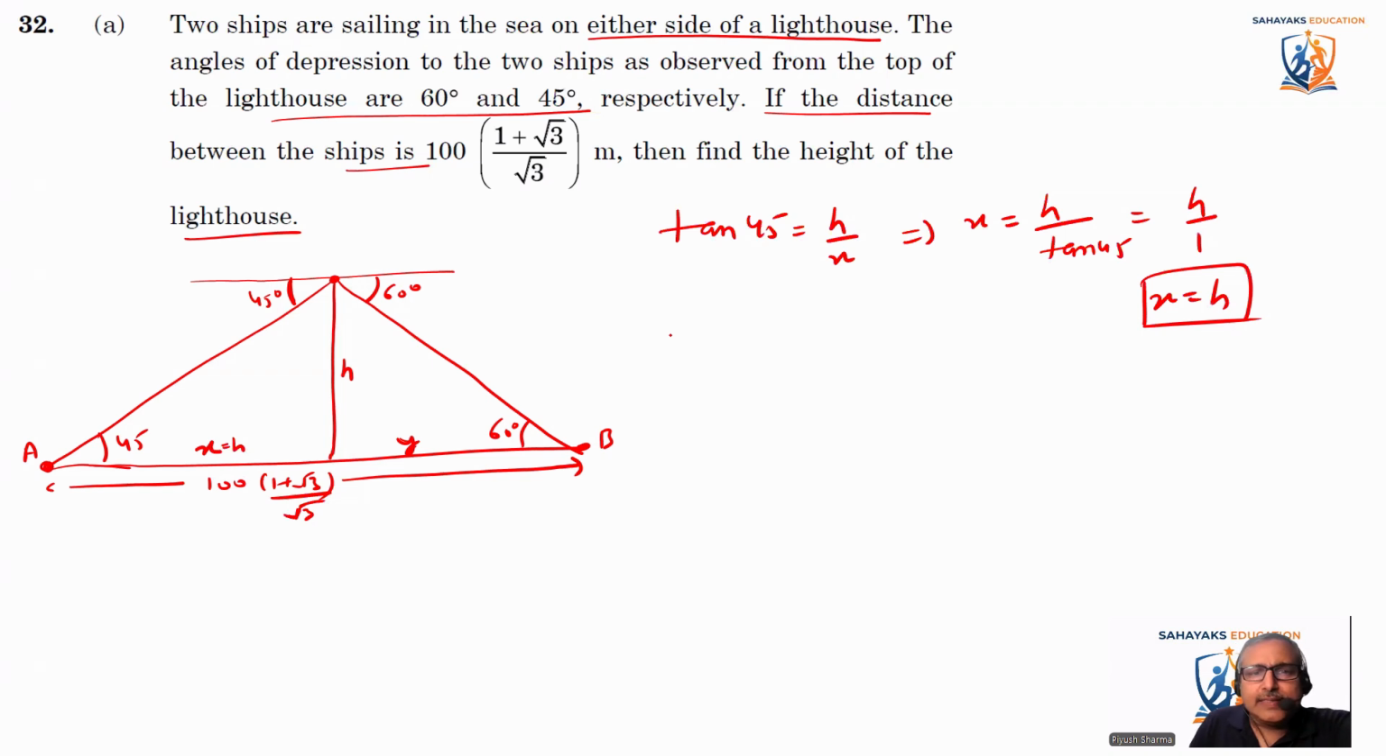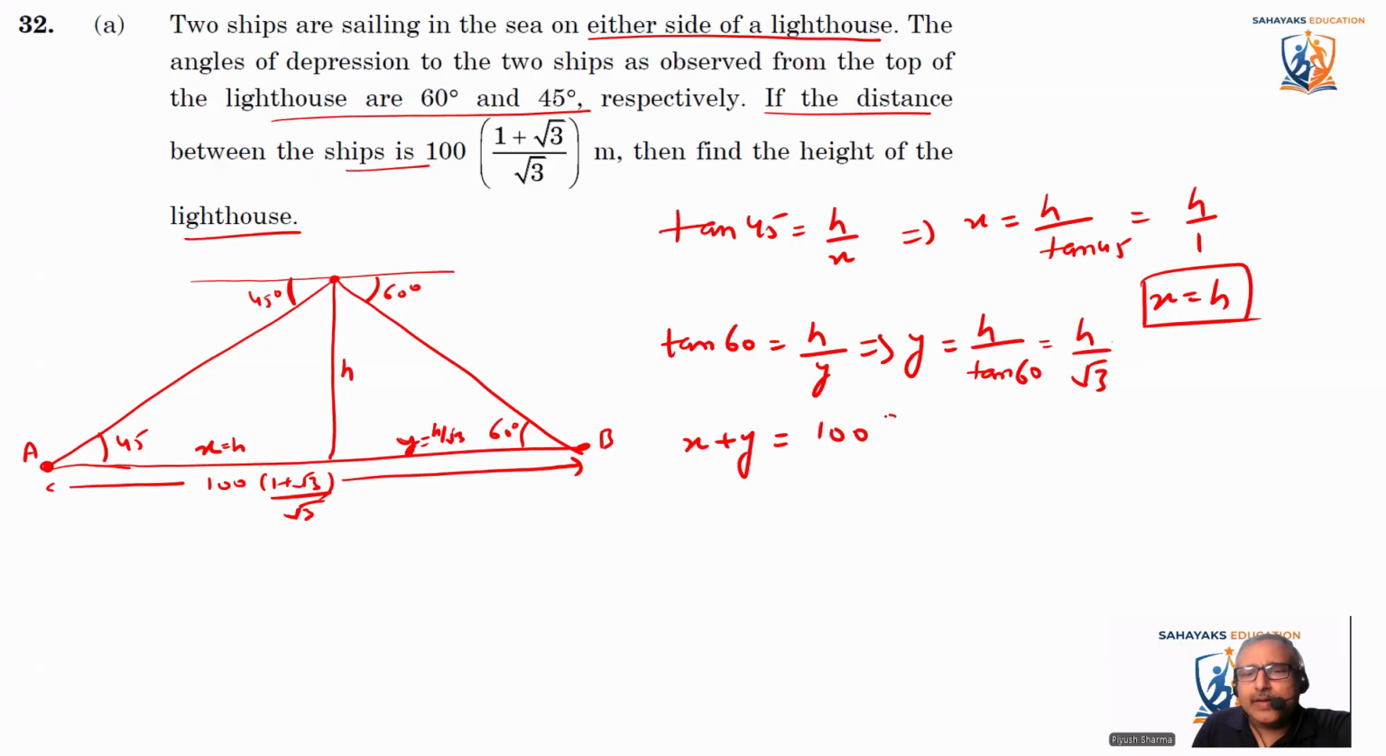So we'll say tan 60 is equal to H divided by Y. So that implies that Y is equal to H divided by tan 60, that is equal to H divided by root 3, since tan 60 is root 3. Okay, so this is the distance. Now X plus Y, we know this is given as 100 into 1 plus root 3 by root 3. This is what is given to us.